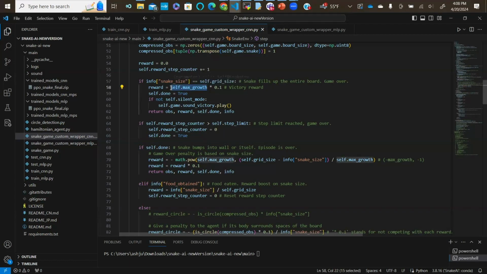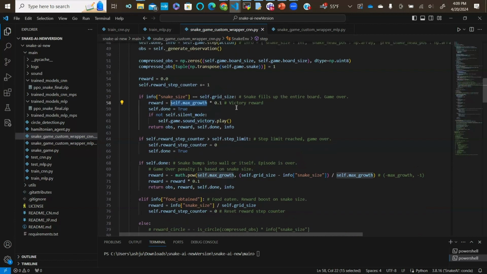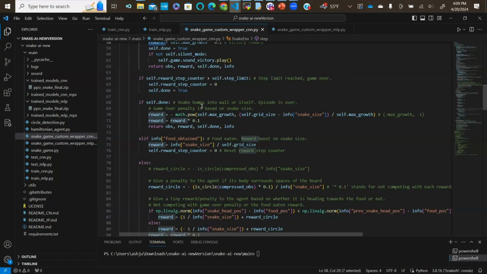growth size. So typically the maximum growth size, I believe, is about 144, because the board size is 12 by 12, so you can fill up the entire board. And then we just have a multiplier of 0.1 here for the reward, but this is the max reward that you can achieve. Next if statement checks to see if the snake has bumped into any wall or has bumped into itself. If the snake touches its own body, that means that the snake has unfortunately killed itself, so the game must be restarted and you have lost.